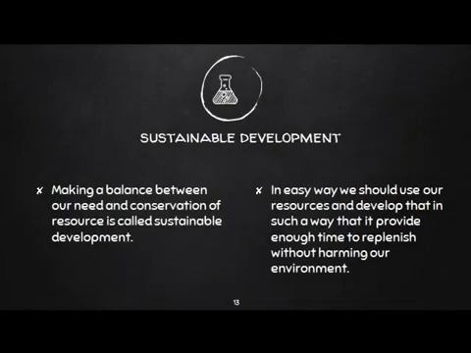Sustainable development is also one of the concepts for conserving and developing resources. Making a balance between our need and conservation of resources is called sustainable development. In an easy way, we should use our resources and develop them in such a way that it provides enough time to replenish without harming our environment.